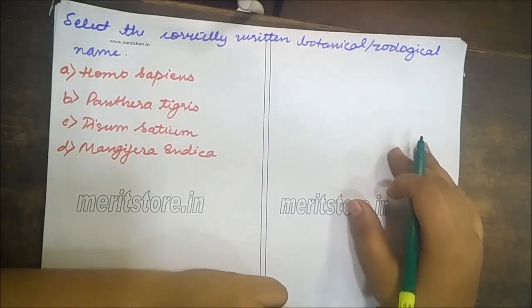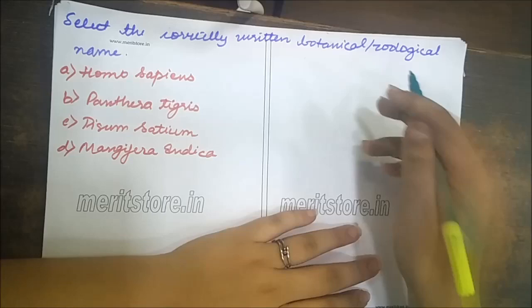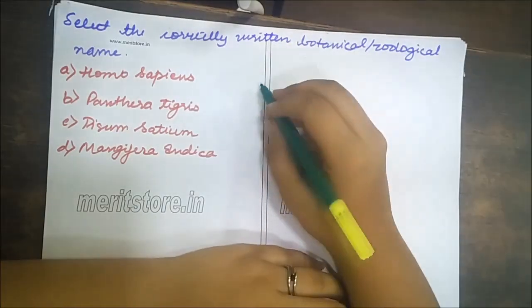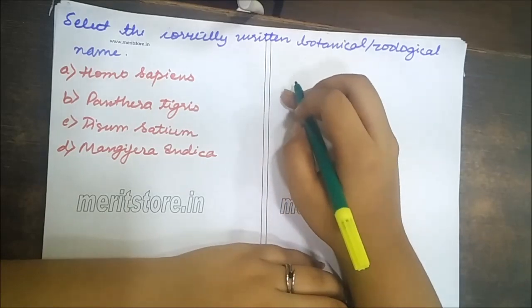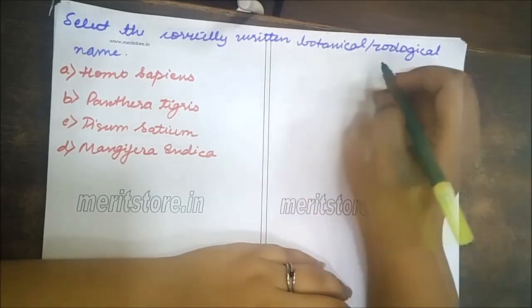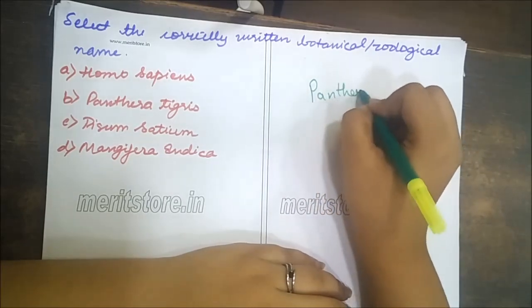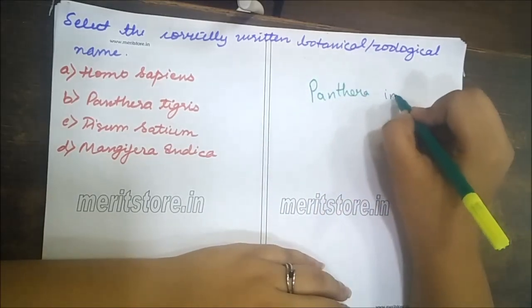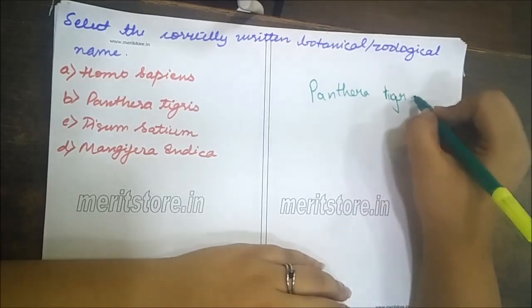Let's move on to the next question. Select the correctly written botanical or zoological name. Homo sapiens, Panthera tigris, Pisum sativum, Mangifera indica. The answer for this is Panthera tigris.